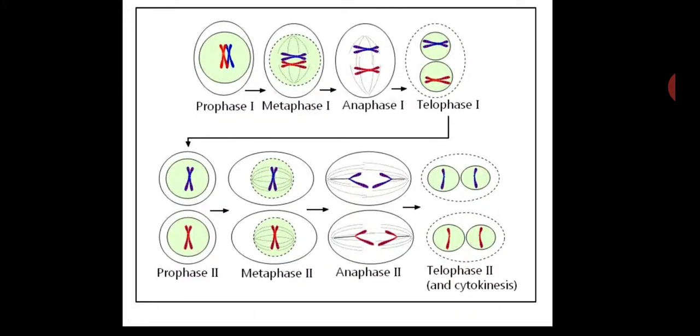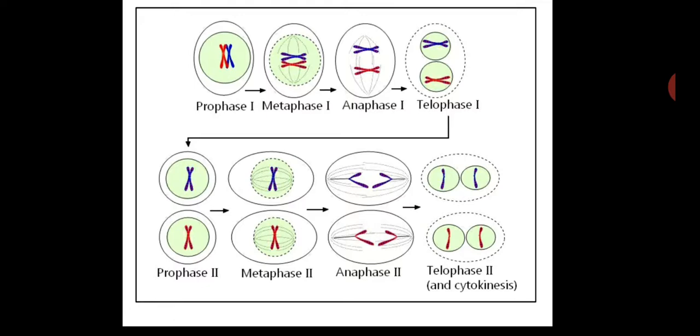Right, these are the phases of meiosis 1: prophase 1, metaphase 1, anaphase 1, telophase 1. At the end of telophase 1, the first nuclear division is completed. So these two nuclei can undergo one more nuclear division. That's why this is known as meiosis 2, which is subdivided into four phases.